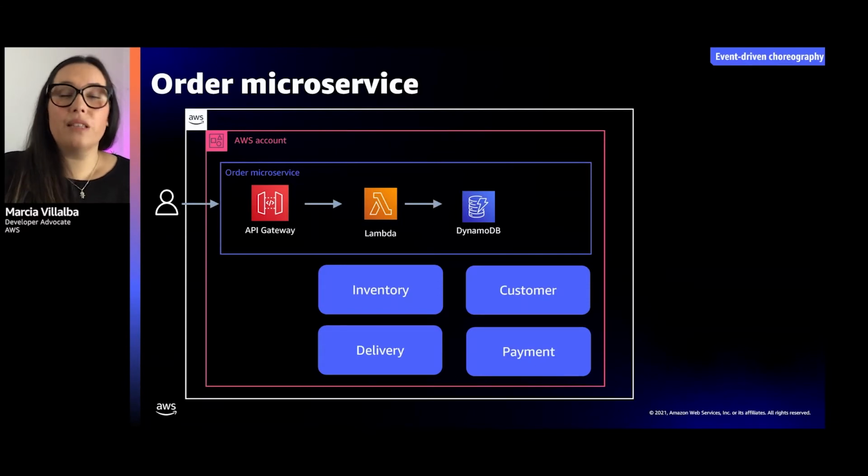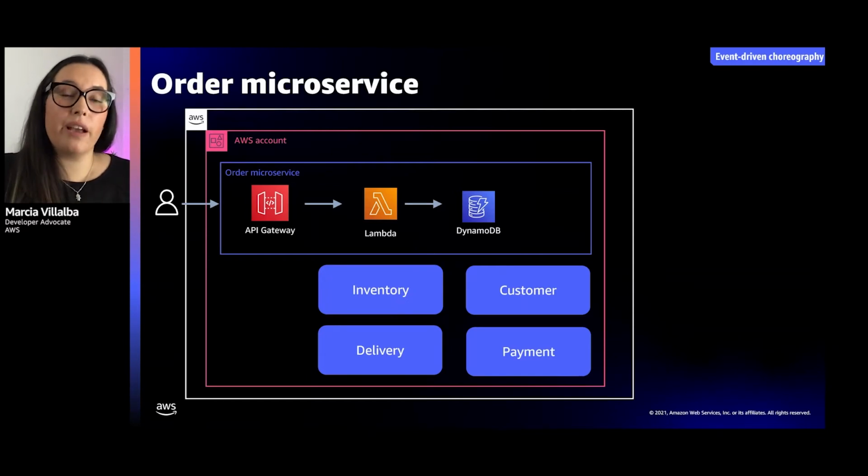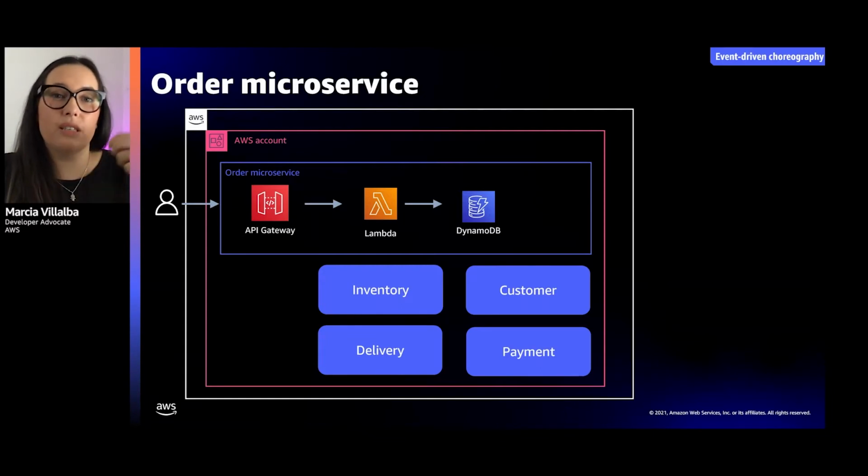A customer comes and wants to buy one product, and for that, they're using the web app, a mobile app, or something, and that produces an HTTP request. And that's a synchronous request using API Gateway. That API Gateway triggers the Lambda function. And that Lambda function will use Dynamo to store an item, the order, and there it will put the customer ID, the one that started this process, the item that they want to buy, create an order ID, and put the status of the order.